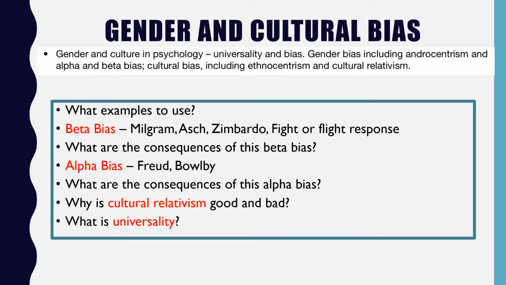Now, why is that alpha bias? Well, it's alpha bias because Freud never considered what happened to females. We often talk about the Electra complex, but that wasn't an idea that Freud came up with. So again, what we've got is this idea that, well, males and females are different because males and females are going to resolve the phallic stage in different ways because they are different genders.